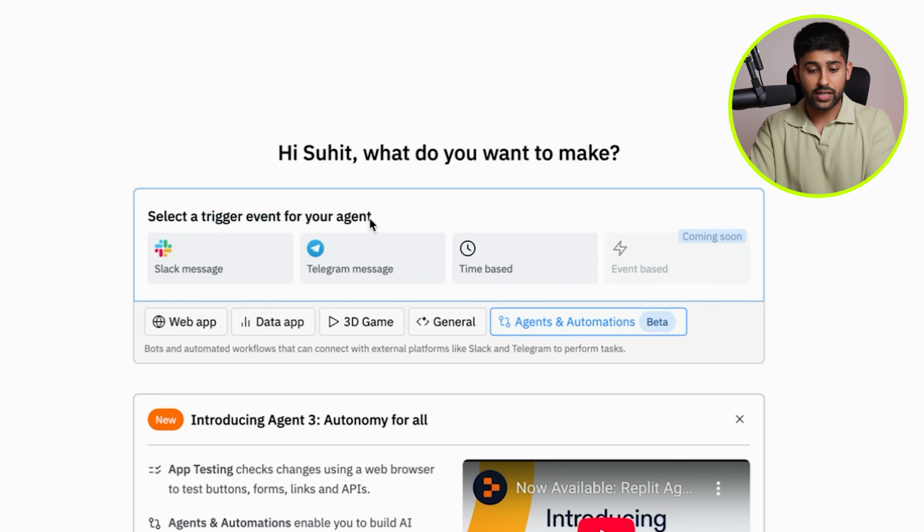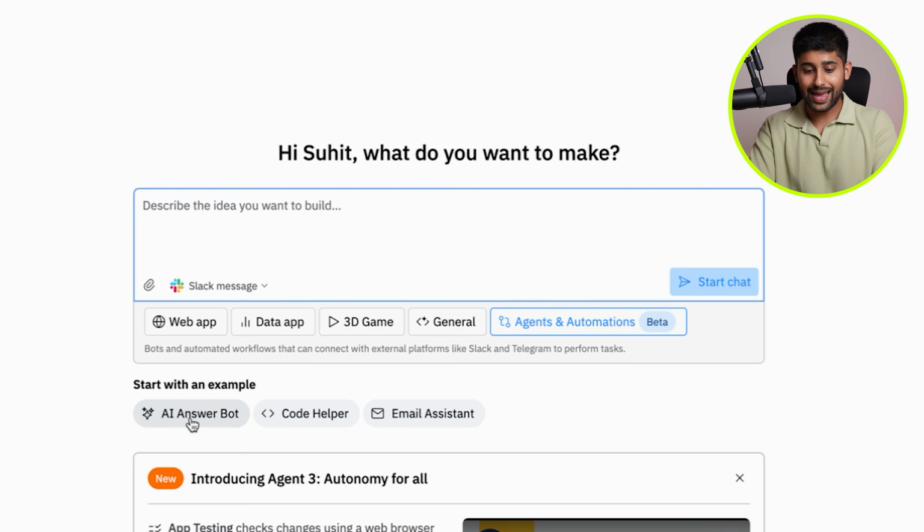And you could do this by selecting a trigger for your agents. You could do it from a Slack message, you could do it from a Telegram message, you can do it from a timebase. So you could even do things like an AI answer bot, where you can create an AI Slack bot assistant that can answer research questions using different API tools. Or it could be a code helper where it could answer questions about your code base.